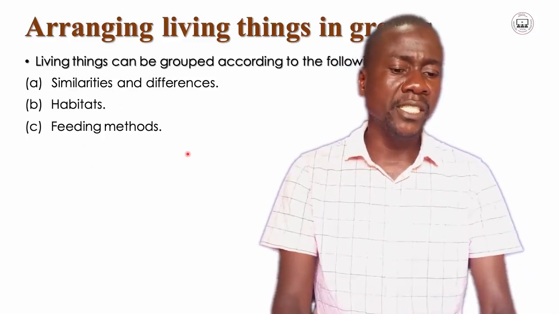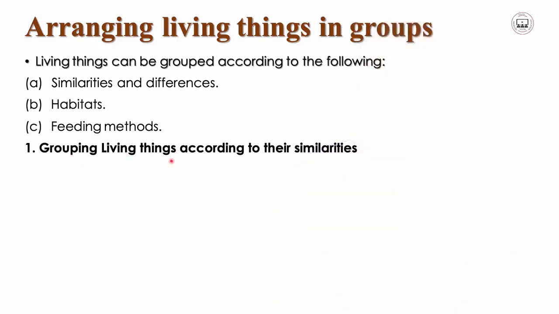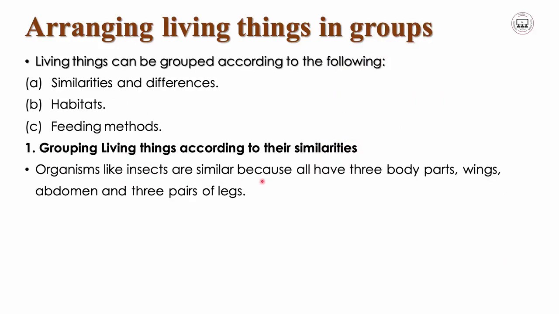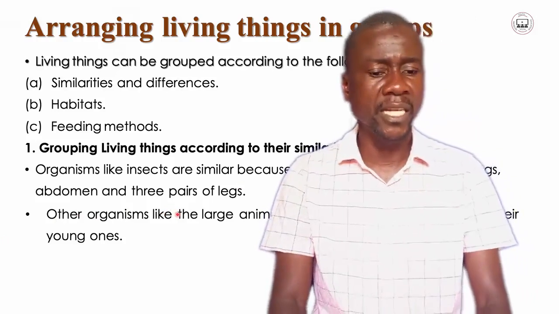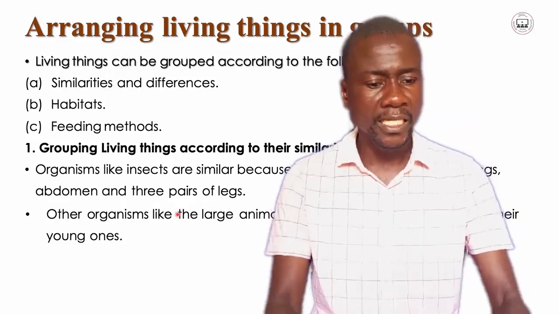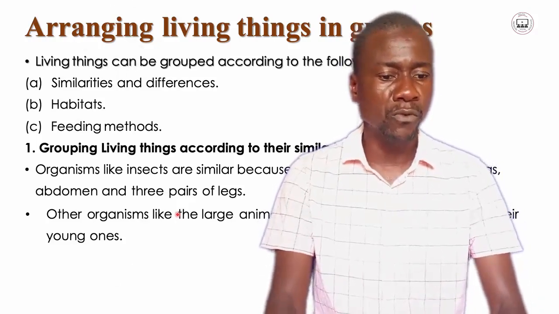Let us start arranging these living things into groups according to their similarities. Grouping living things according to their similarities. Organisms like insects are similar because all have 3 body parts: head, thorax, abdomen, and 3 pairs of legs. So that brings a similarity between the insects. That can help us to put all insects with this kind of characters into the group of insects.